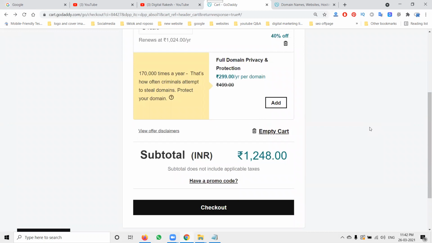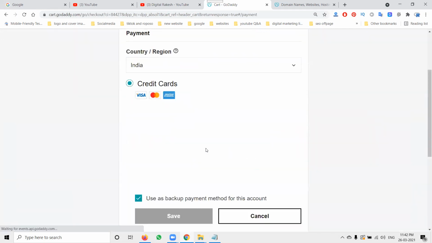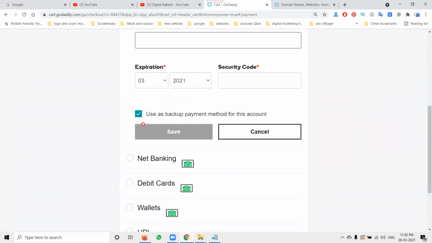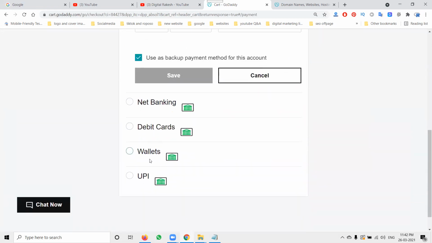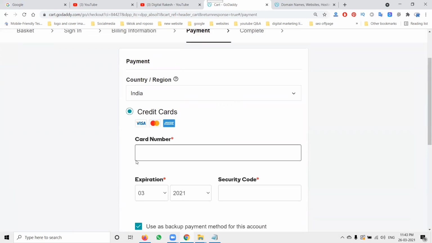They give the credentials through the customer portal. Right now I'll go to the purchasing option. It accepts credit card, debit card, anything. For the payment procedure, add payment method: card number, net banking, debit card, wallet, UPI, anything is supported. Whichever procedure you need, you can use to purchase the domain.